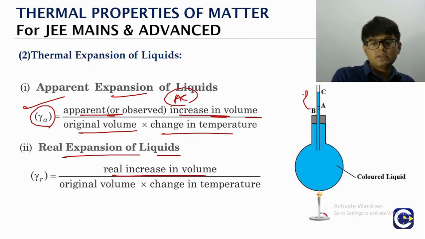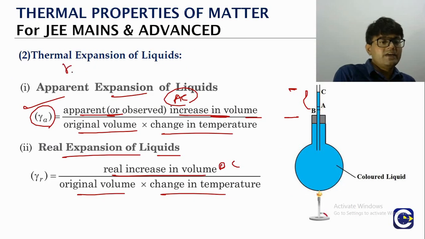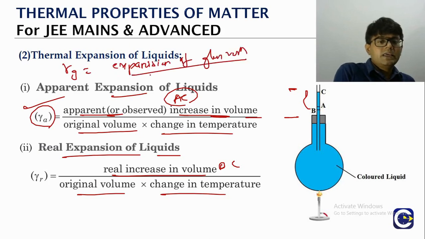The real increase in volume, that is the BC part, divided by the original volume into temperature change. For the glass, right, we can define gamma for the glass. What is it? The expansion of glass vessel divided by original volume into temperature change.